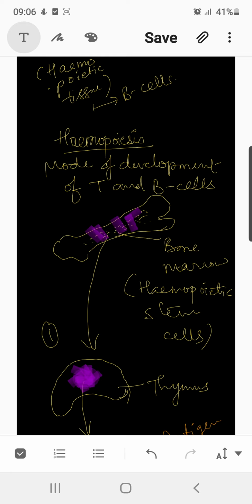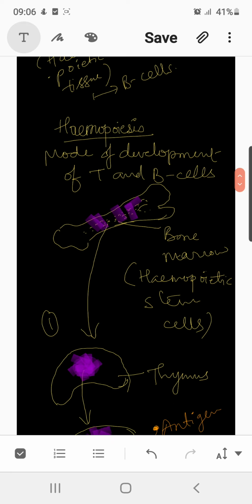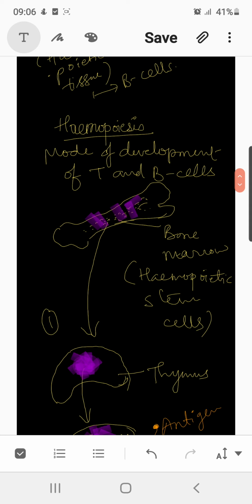Some of them destroy cancer cells, cells infected with viruses or intracellular bacteria, and the cells which have been grafted into the body, as for example in a heart transplant. They are called cytotoxic T cells or killer T cells. Since these cells are involved directly in defense against infection, they are also called effector cells.